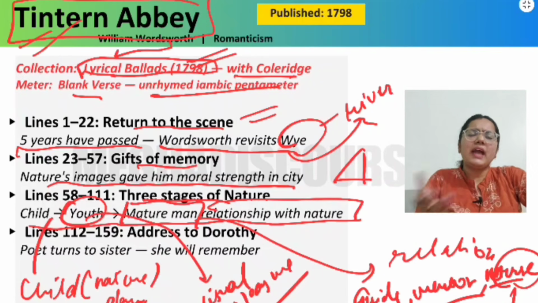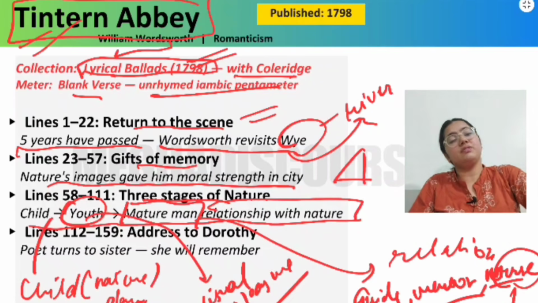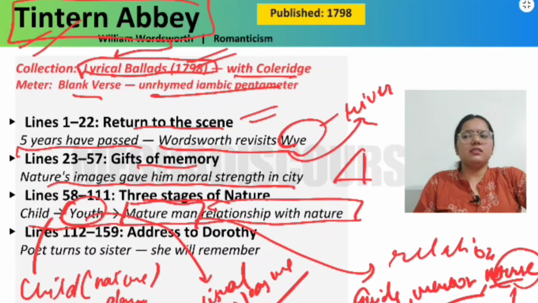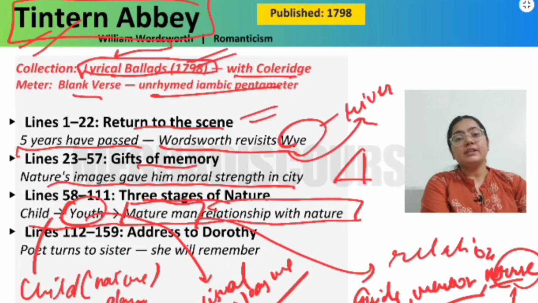He says that I am not having any regrets that I went there to the city and was not in connection with nature, because those things made me learn something, those gave me lessons. And now I have learned a lot of things in life. Now I am sad, I have people all around, I have some relations, I have some burdens, and now I realize the actual importance of nature, right? So he says that this is a blessing in disguise, because only if you're sad will you realize the importance of happiness. So now he adores nature even more.